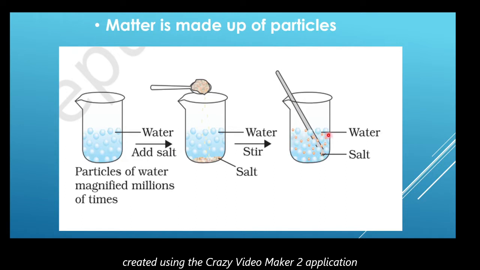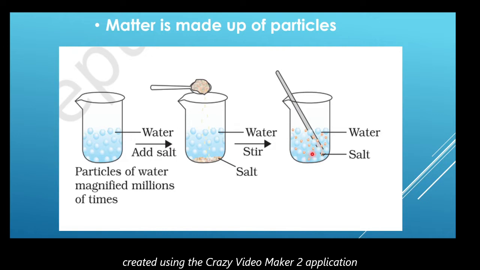we observe that the level in this beaker where there is only water and the level in this beaker where there is a mixture of water and salt is same.